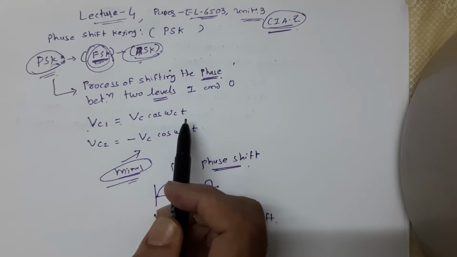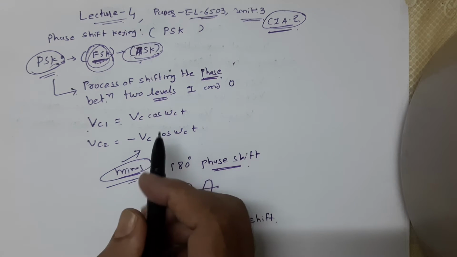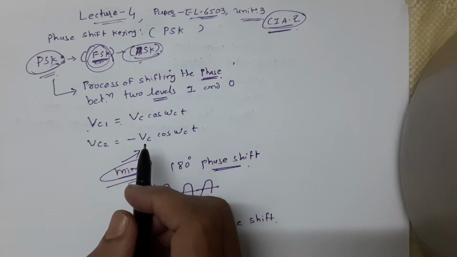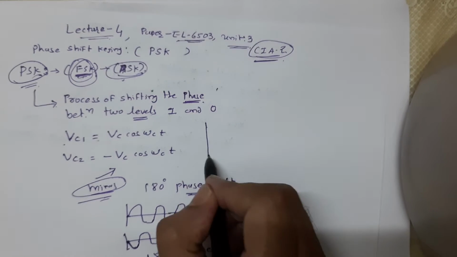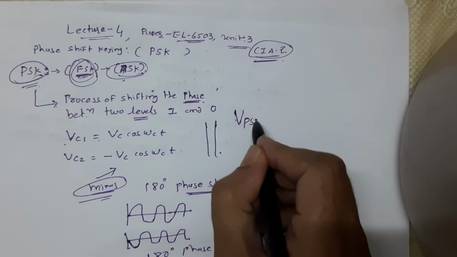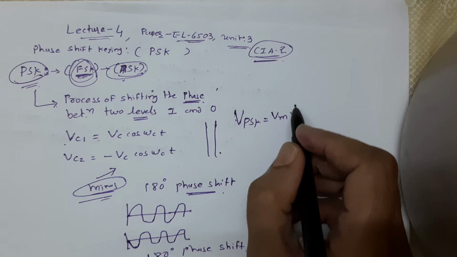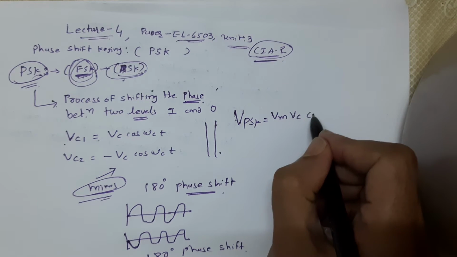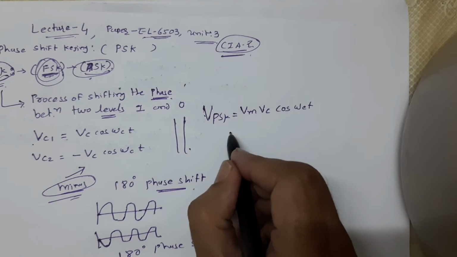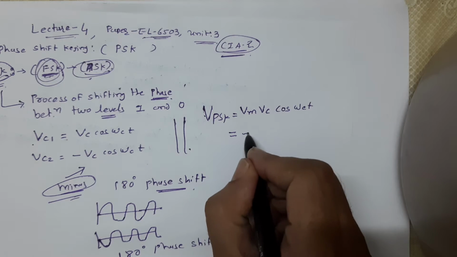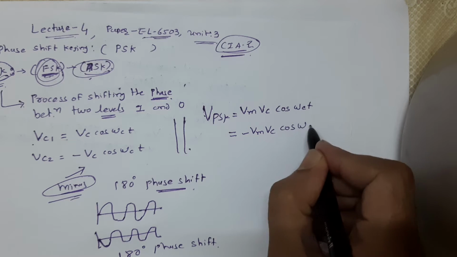VC1 is equal to VC cos omega Ct. VC2 is equal to minus VC cos omega Ct. So what is your VPSK? VPSK is equal to VM VC cos omega Ct, and it is also equal to minus VM VC cos omega Ct.